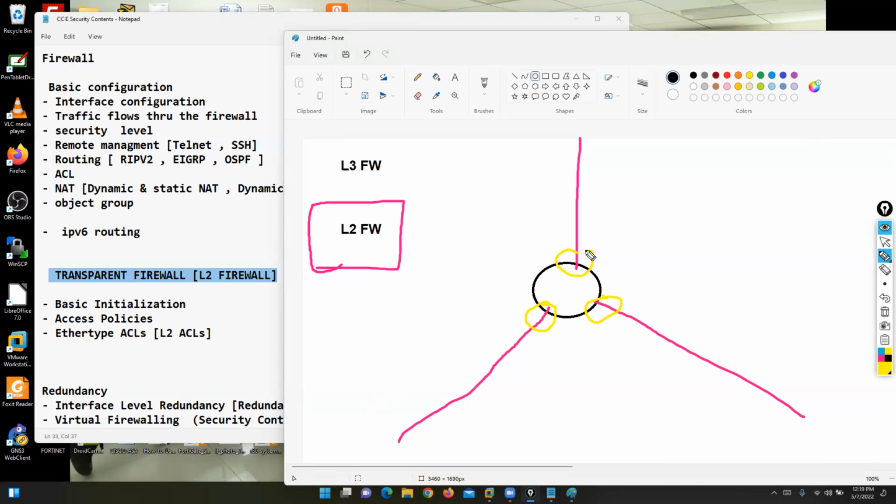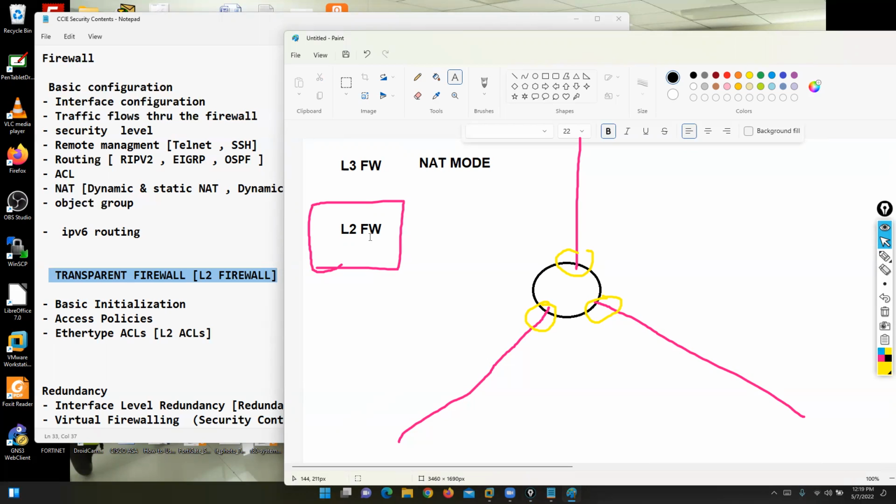So layer 2 is the transparent firewall. What about layer 3? It is the routed firewall, or you can say NAT mode firewall. So a layer 2 firewall is called transparent. In Fortinet, we have the same concept: a transparent firewall, or layer 2 firewall. In Palo Alto, this is called the virtual wire concept. Is that clear?